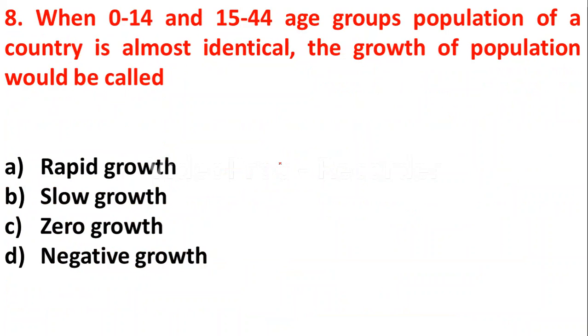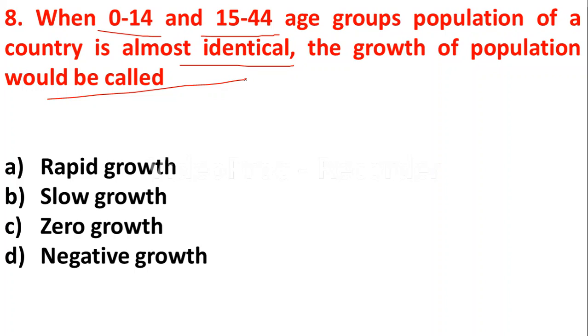The next question is, when the 0 to 14 and 15 to 44 age groups population of a country is almost identical, the growth of population would be called option A, rapid growth. Option B, slow growth. Option C, zero growth. Option D, negative growth.